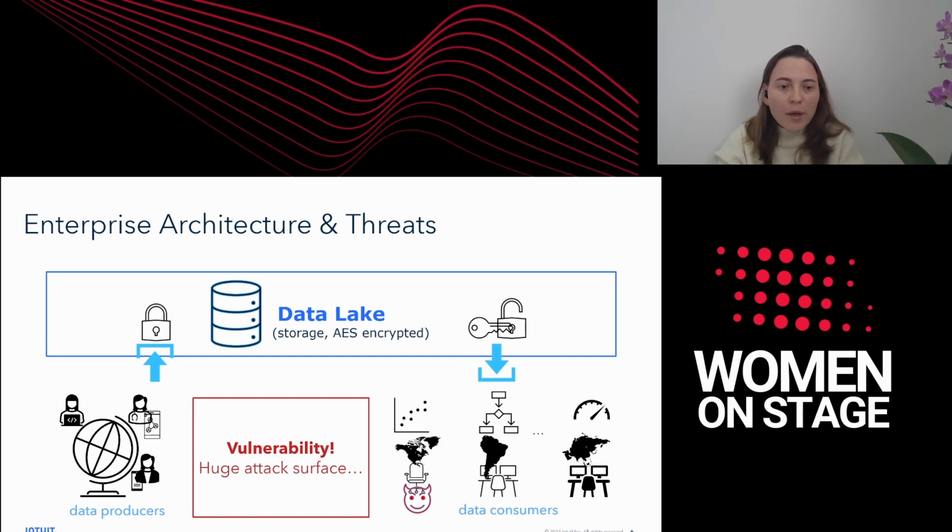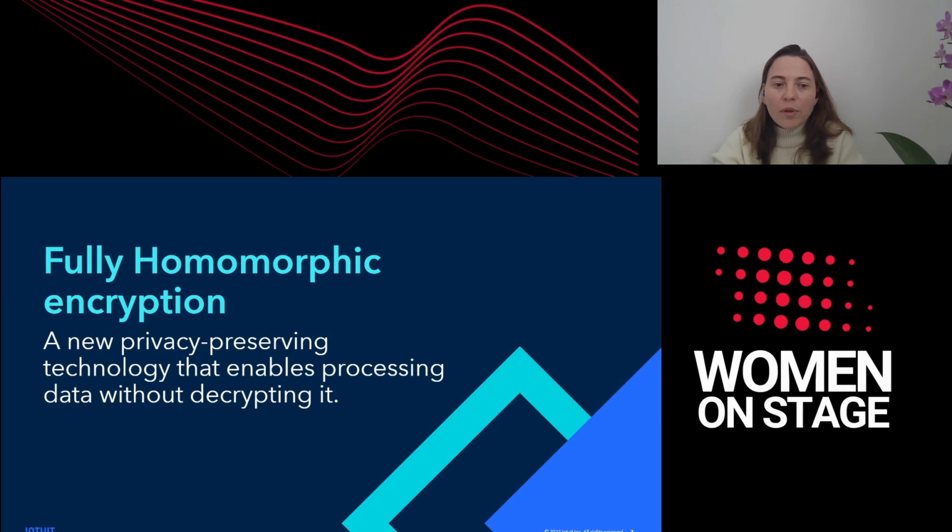And what we want is actually to somehow have a solution that won't enable the attacker, by compromising a single entity in the system, to get the whole data. So I want to propose a solution that is based on a new technology called fully homomorphic encryption. This is a privacy enhancing technology that enables us to process data without decrypting it. What it means is to perform computations on the encrypted data without the need to decrypt it.